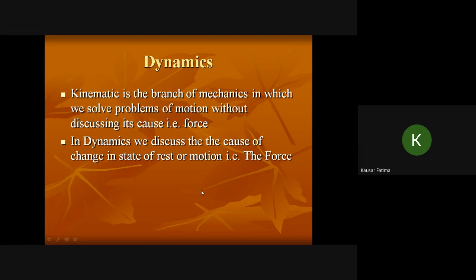In all the phenomena in which there is a change in the state of rest of a body or a uniform motion of a body, a force is involved. The cause is the force. So in kinematics, we don't talk about the forces. We simply calculate the variables like velocity, final, initial, time, or acceleration, etc.